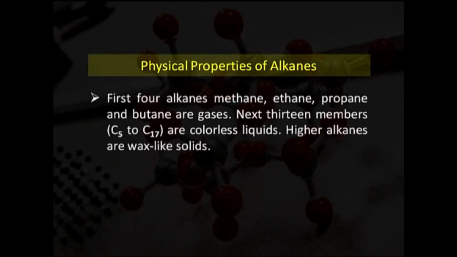The first 4 alkanes, methane, ethane, propane and butane, are gases. The next 13 members, carbon 5 to carbon 17, are colorless liquids. Higher alkanes are wax-like solids.